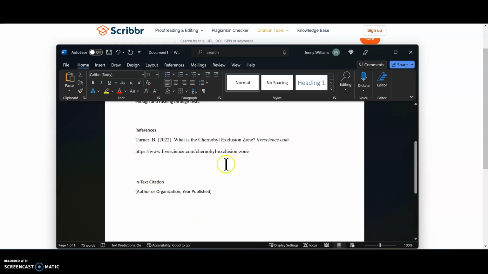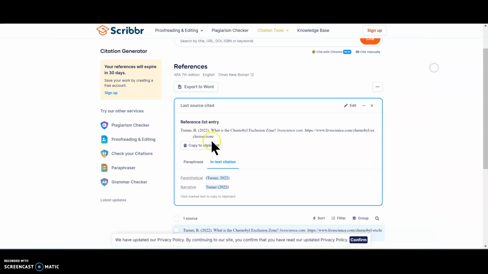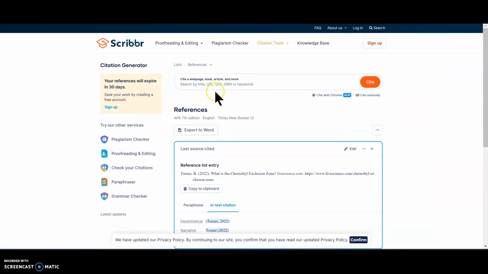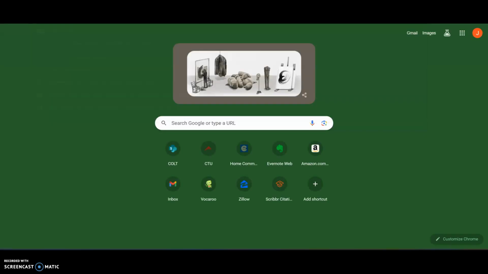The year published was 2022. So what I would do is whatever I had used, I would just go and put Turner 2022. And that shows you where you're utilizing this reference.